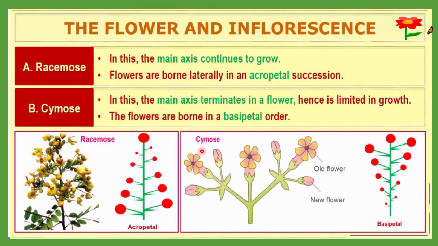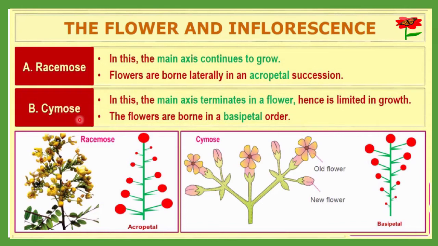What is acropetal succession? It means the lower side flower will open first. This one, then this one, then this one, and this one will be the last. So this is older, this is newer, and this is the newest; such an arrangement is called acropetal. Let me repeat: flowers are born laterally, arranged like this, and this is called acropetal succession. This is the case of racemose, where the main axis continues to grow.